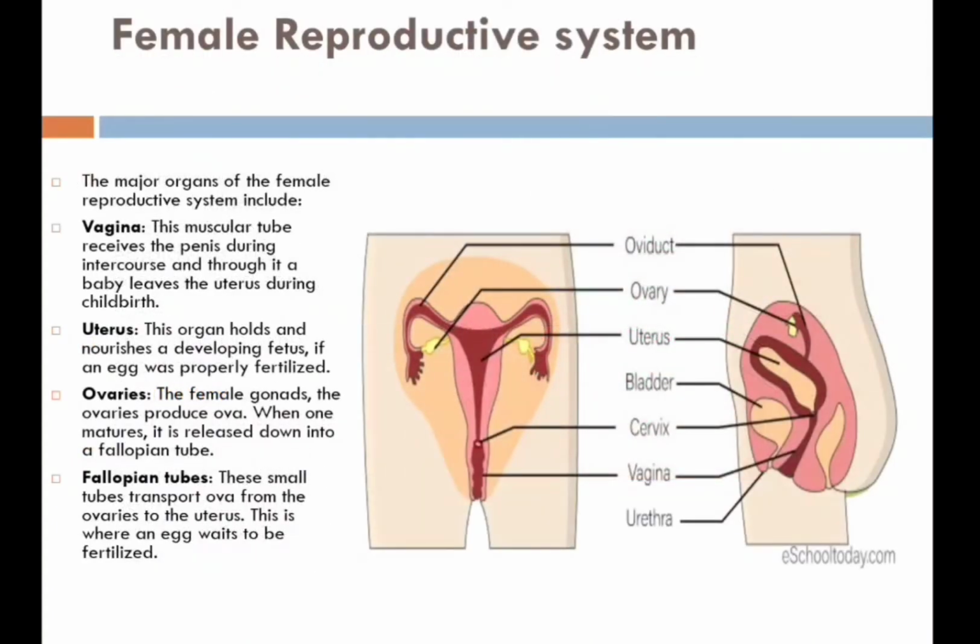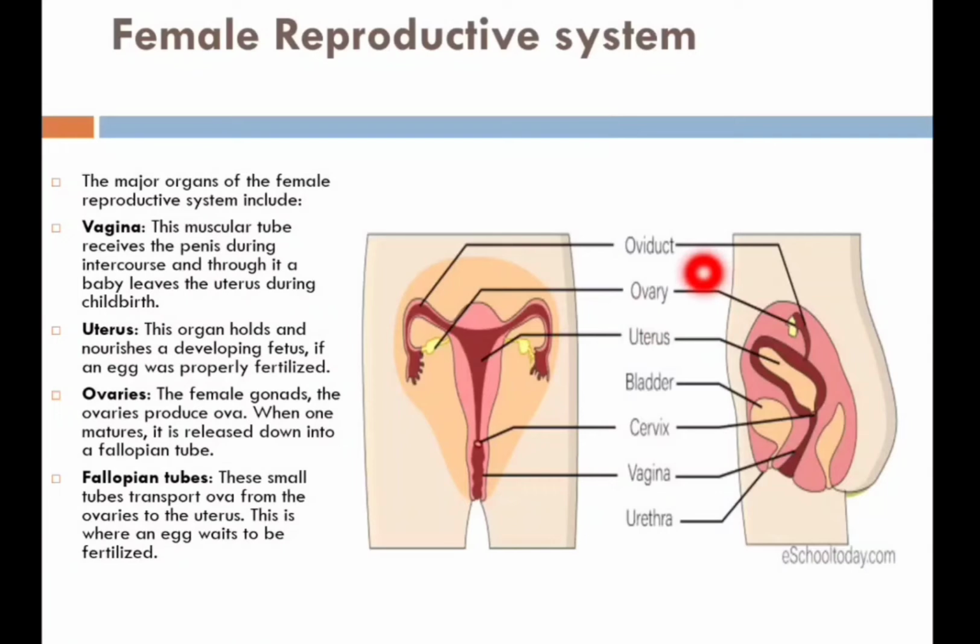Here, the female reproductive system is a group of organs that work together to enable reproduction, pregnancy and childbirth. It also produces the female sex hormones, including progesterone as well as estrogen.